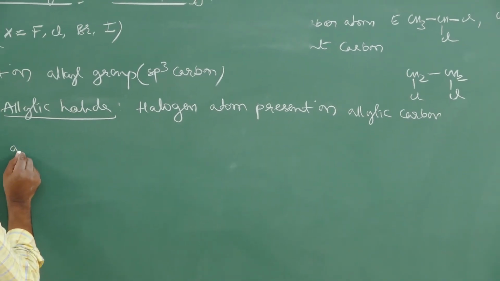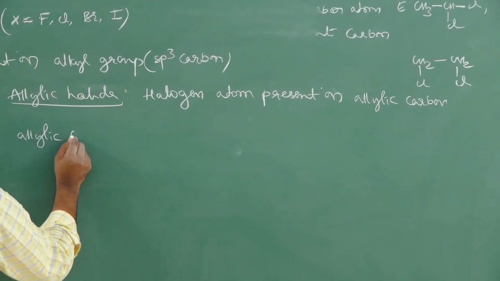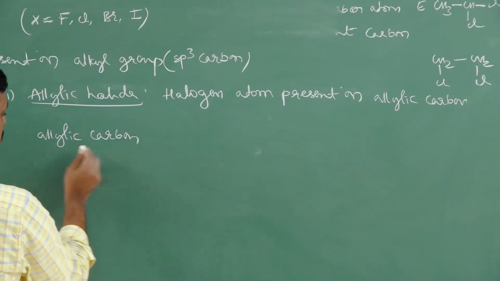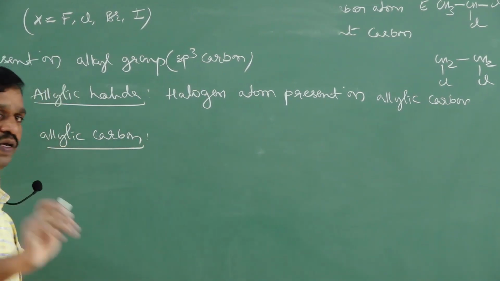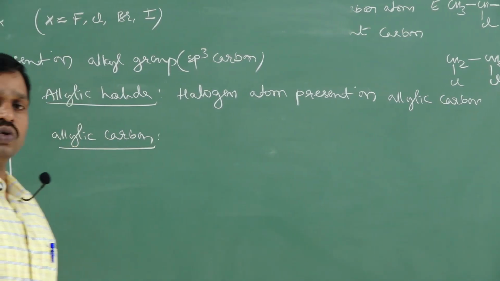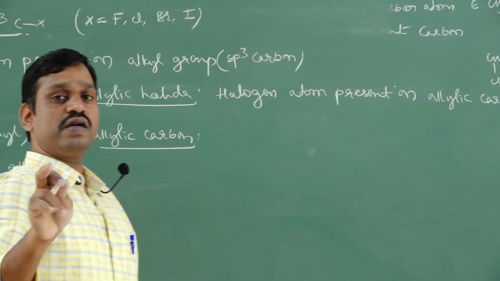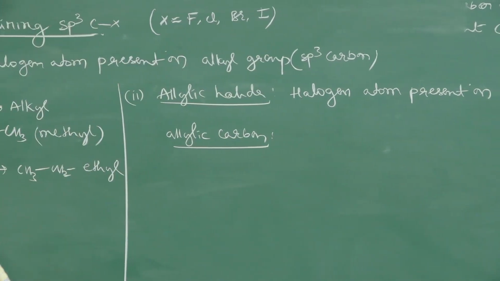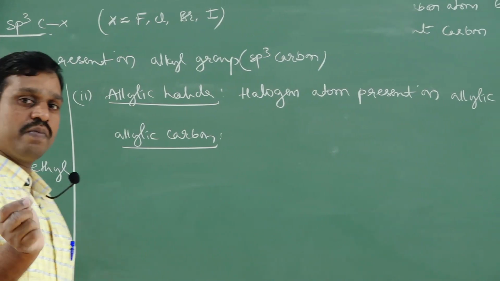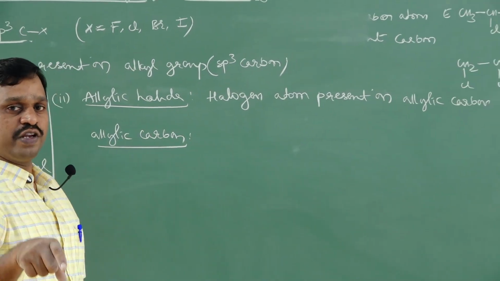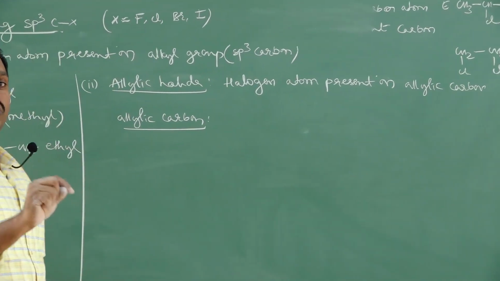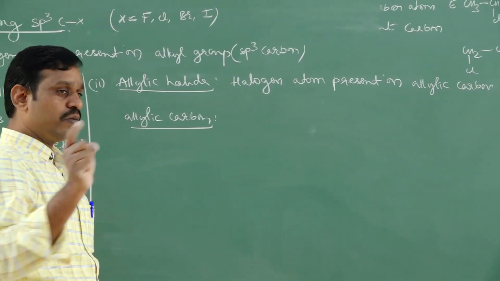This we have also studied in first PUC. An allylic carbon is an sp3 carbon which is attached to an sp2 carbon, nothing but a double bonded carbon. It is actually sp3, but it must be attached to an sp2 or double bonded carbon.